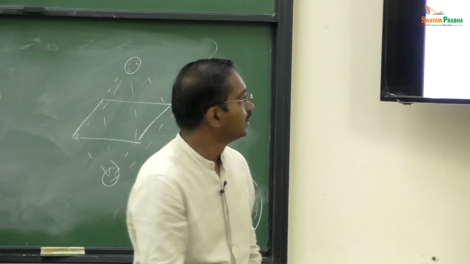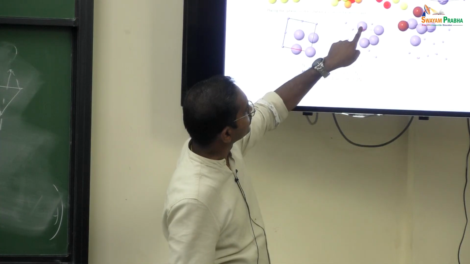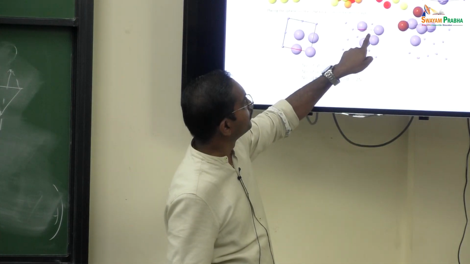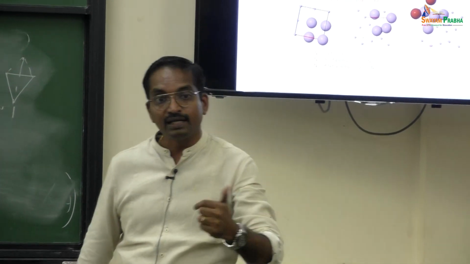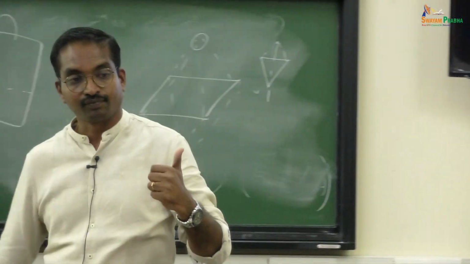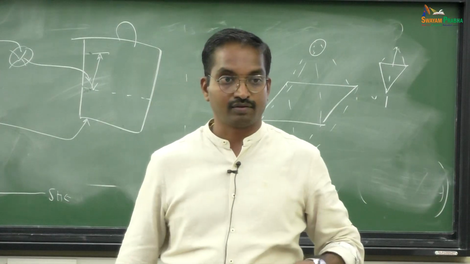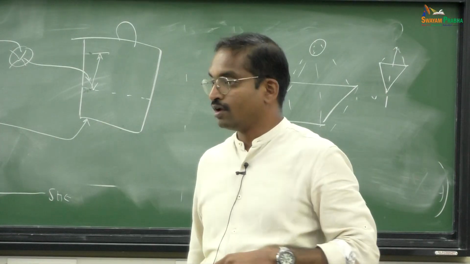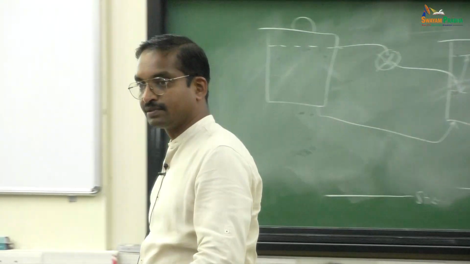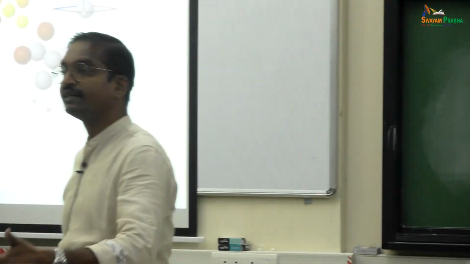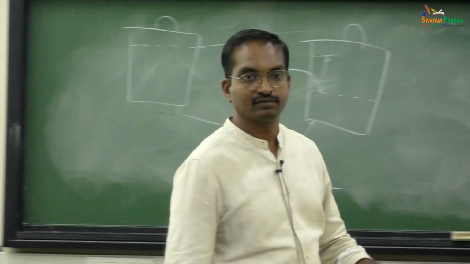See, the tetrahedral void is inside the unit cell. You appreciate that? This void is inside the unit cell because this corner atom is taken, these 3 atoms are in the face center. So, this middle portion lies inside the unit cell. So, this wholly belongs to that. How many such tetrahedral voids are there? 8. 4 facing upward, 4 facing downward, right? From each corner, one will be. So, I rephrase my statement. If I have an FCC lattice made of 4n atoms, I get 4n octahedral voids, 8n tetrahedral voids. Make sense? Agree all of you?